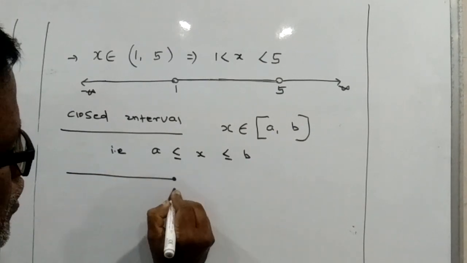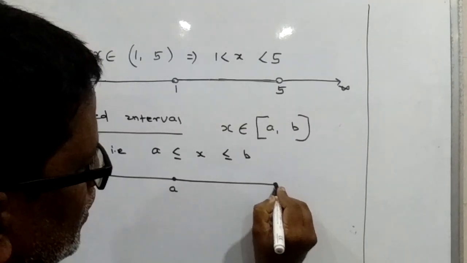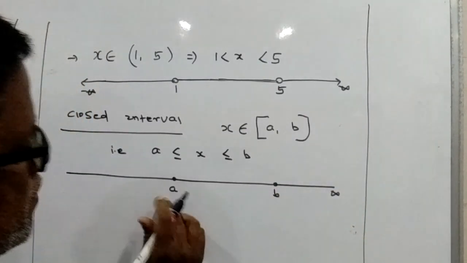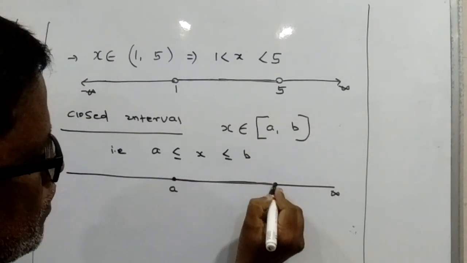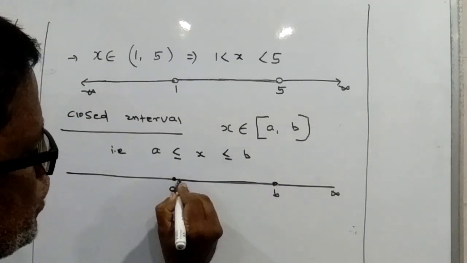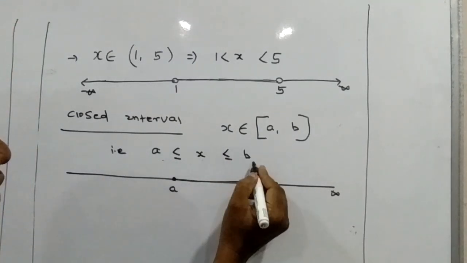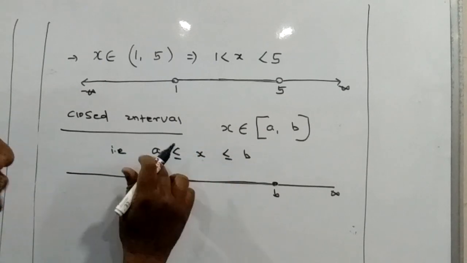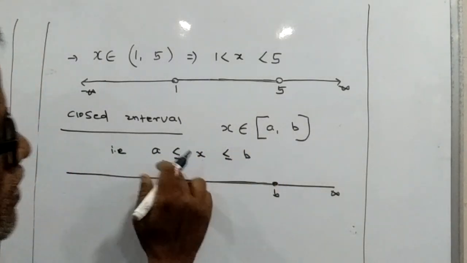Geometrically, a is a point here, b is a point here, and a is less than b. Here a is included and b is also included, and all values between a and b are included. X may be equal to a or greater than a, equal to b or less than b.